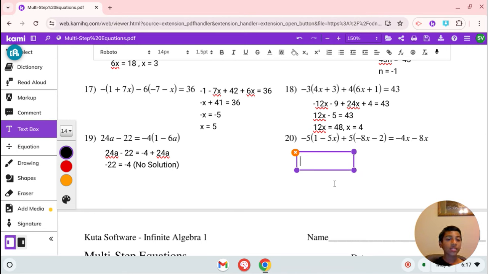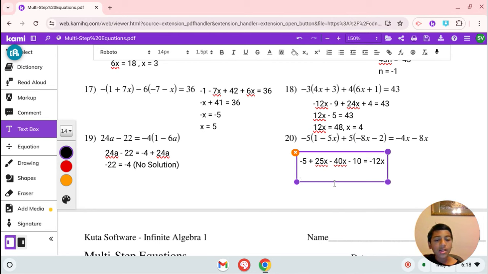And last problem, number 20. So you have negative 5 times (1 minus 5x) plus 5 times (negative 8x minus 2) equals negative 4x minus 8x. Let's distribute these parentheses. Negative 5x times negative 5 is a positive 25x, plus 5 times negative 8x is minus 40x. And negative 2 times 5 is minus 10, which is equal to negative 4x minus 8x, which is the same as negative 12x.